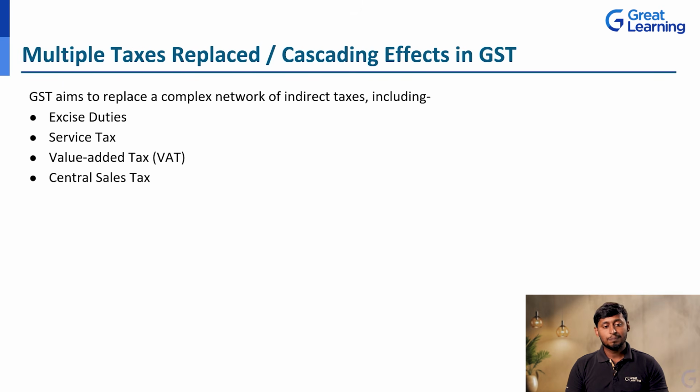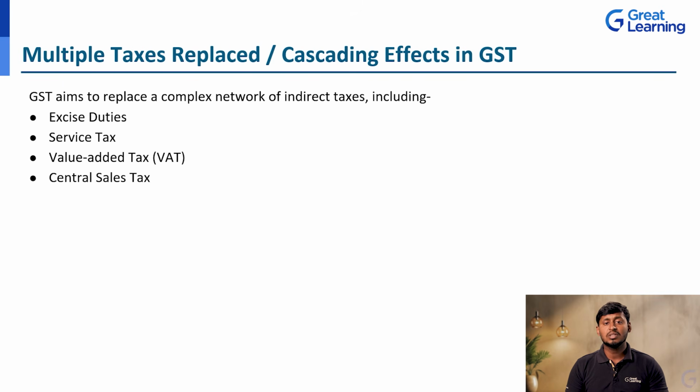So the first one is excise duty. For liquor or any other nicotine items, if we are going to export them, we have to pay excise duties. Okay. And then service tax, or we also call it sales tax.